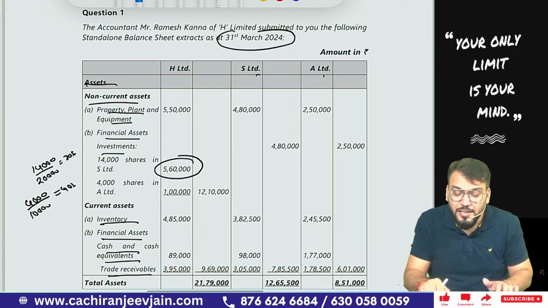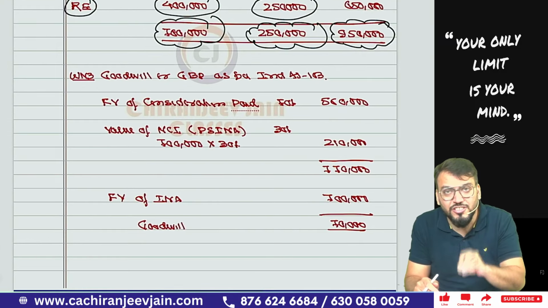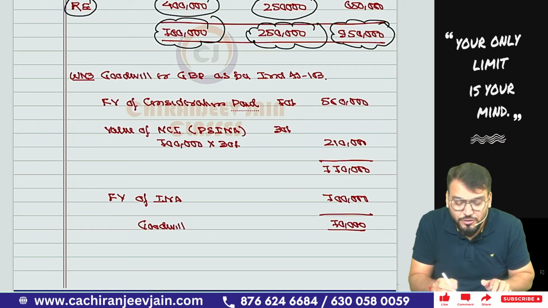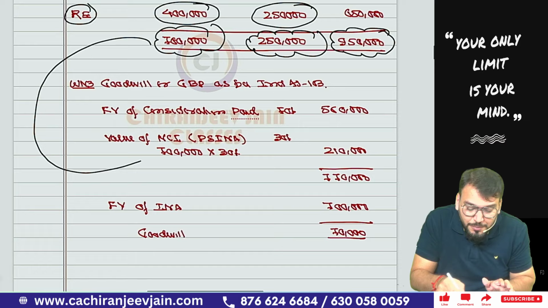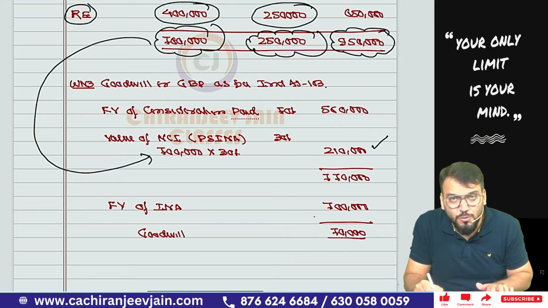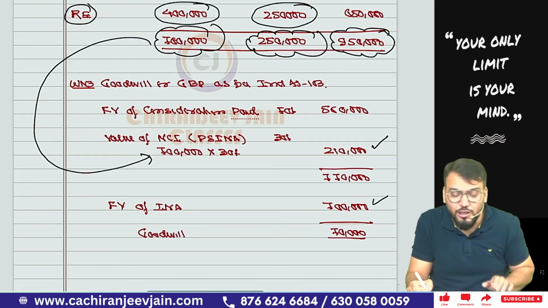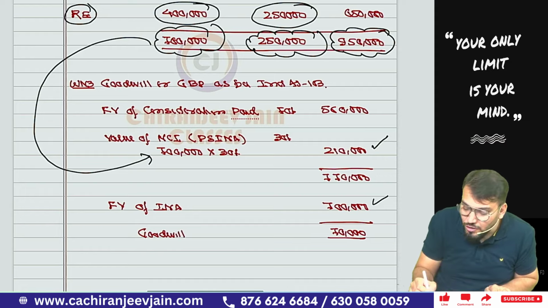This becomes PC. Now we'll find out NCI by using what method? Proportionate share in INA method. That will be 30% of 7 lakh, which will be 2 lakh 10,000. The total will be 7 lakh 70,000. Then we'll minus the fair value of INA on the date of acquisition, that is 7 lakh, and the goodwill will be 70,000 on the date of acquisition.